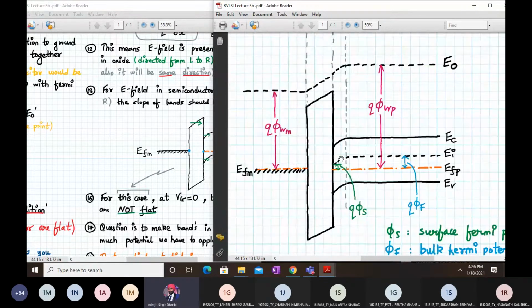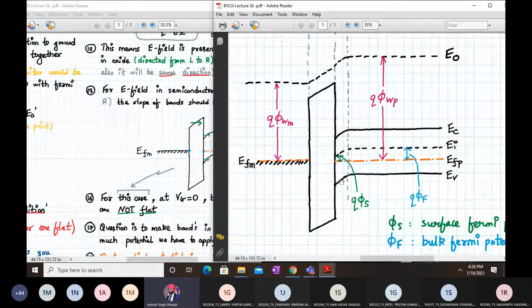So as you can see over here, since we are losing some holes out, as you can see very clearly here, the EFP and EV are moving away. EV has slightly moved away from EFP, indicating that this region over here is less p-type compared to this region. This is more p-type, away from the surface, in the bulk. So this reshuffling of the holes, which are moving out, indicates that this is less positive.